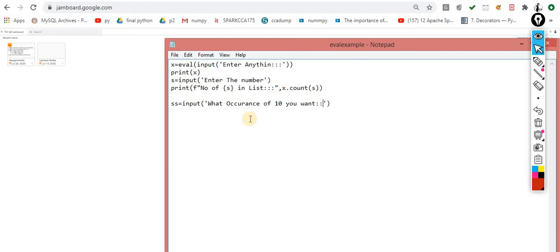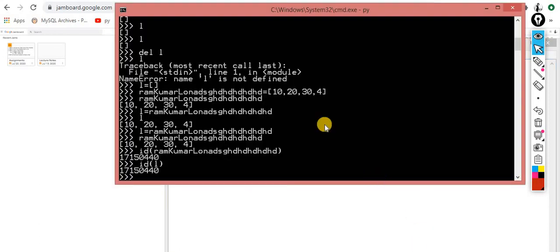Okay, so what you want. Inside I am taking it, what occurrence of, let me make it smarter, and here that s. Do the typecasting over here, int, and here int. Let me run this first, then we'll come back.